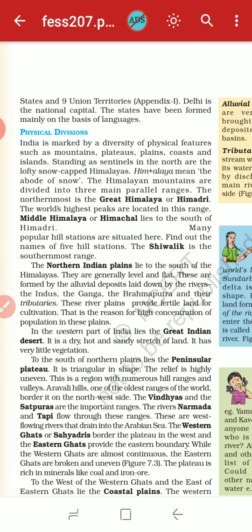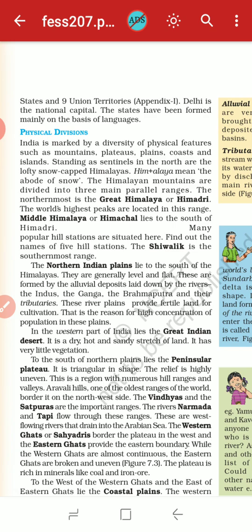The northern Indian plains lie to the south of the Himalayas, and they are generally level and flat. They are formed by the alluvial deposits laid down by rivers such as the Indus. As you know, when any river flows, it carries deposits, takes them over the area, and deposits them in one place.